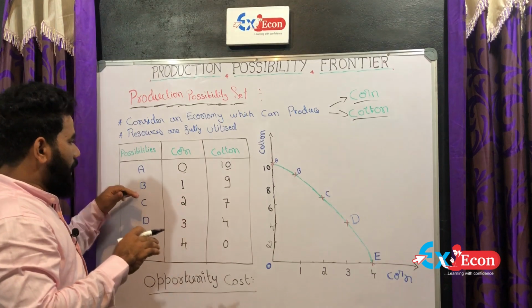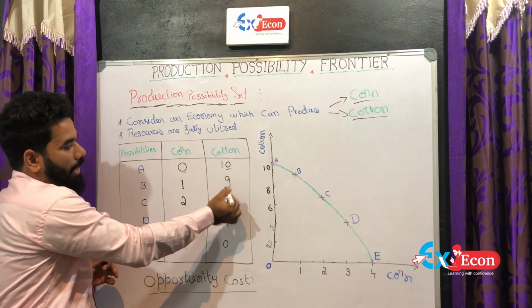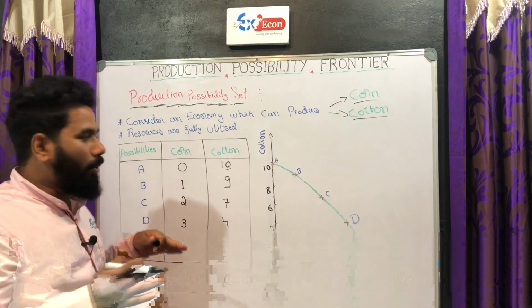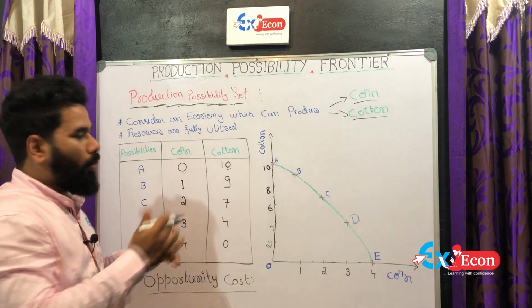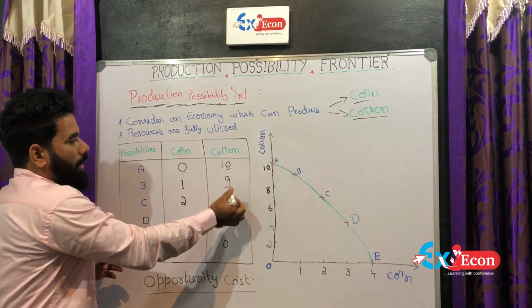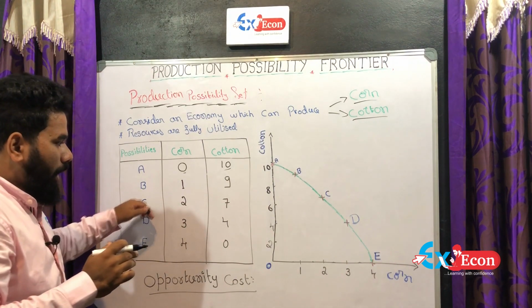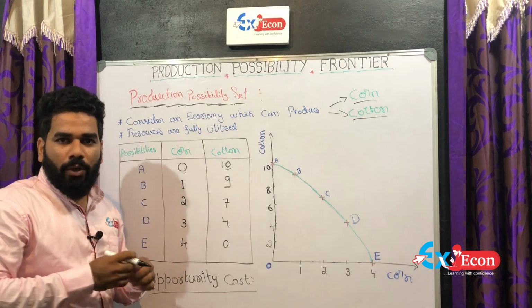In combination B, we can observe 1 unit of corn and 9 units of cotton. We are utilizing the total amount of resources to produce both corn and cotton. In combination C, 2 units of corn and 7 units of cotton.